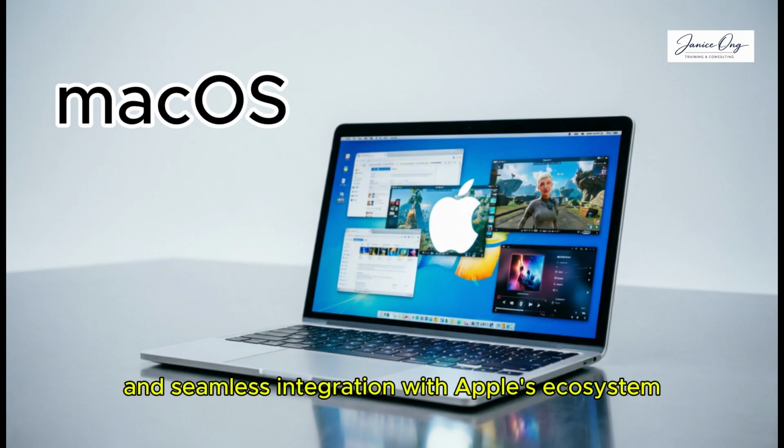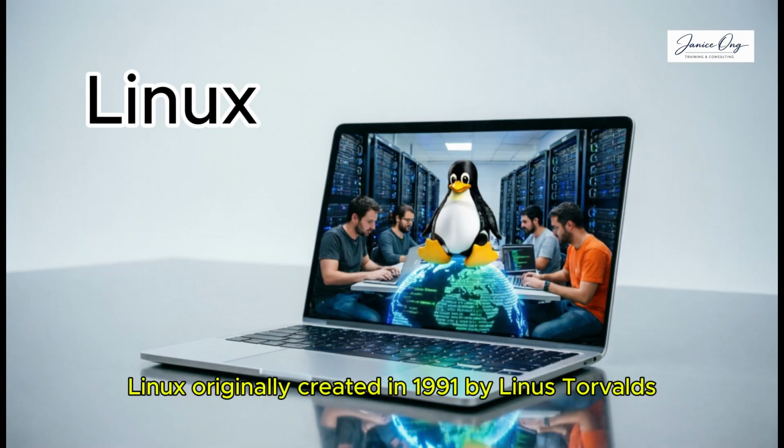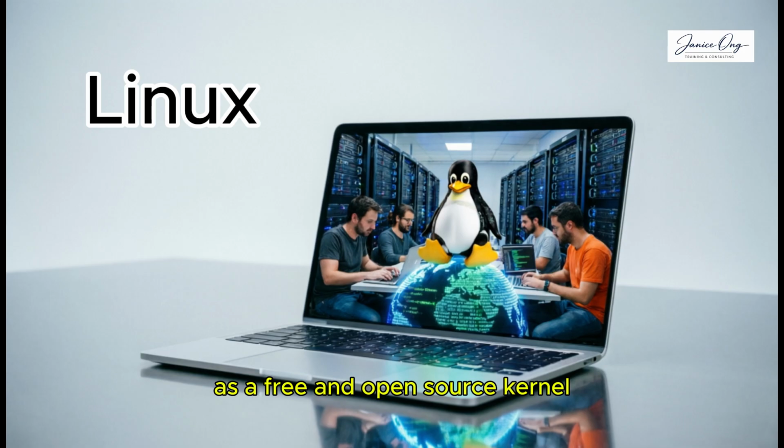Linux. Originally created in 1991 by Linus Torvalds as a free and open-source kernel, Linux grew into a family of operating systems built around community collaboration. It stands out because anyone can modify and distribute it, leading to hundreds of distributions tailored for different needs.